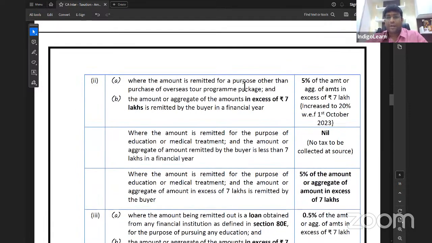Where the amount is remitted for a purpose other than overseas tour program package, but the amount remitted is in excess of 7 lakh rupees, earlier it used to be 5%, but it has now changed to 20% with effect from 1st October 2023. So you have to note that in case of overseas tour program package, up to 7 lakh, 5%, beyond 7 lakh, 20%. Other than overseas tour program package, up to 7 lakh, it is 0. After 7 lakh, it is 20%.